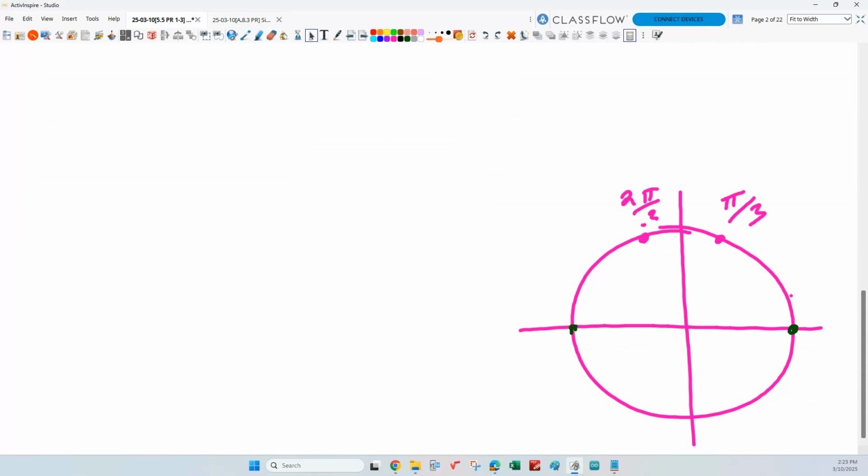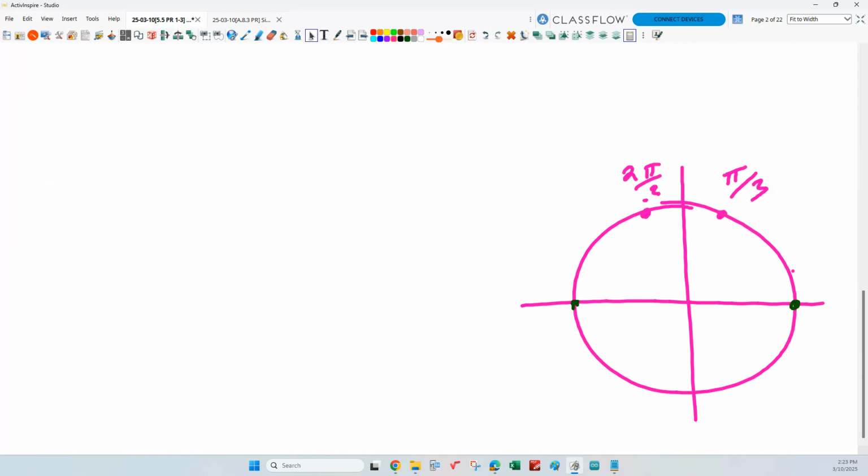Okay. So our green points would be, what are those? Pi halves and 3 halves pi. Okay, good.